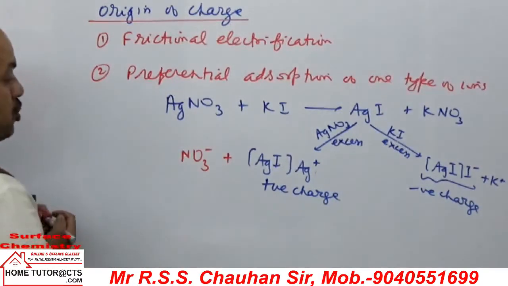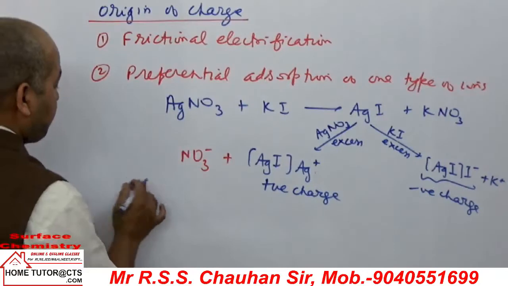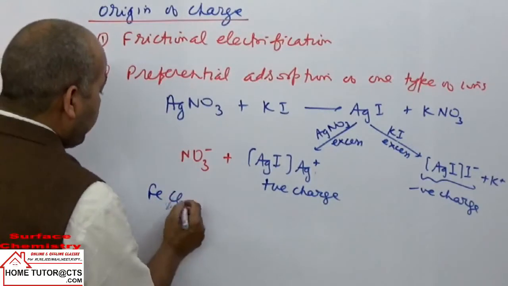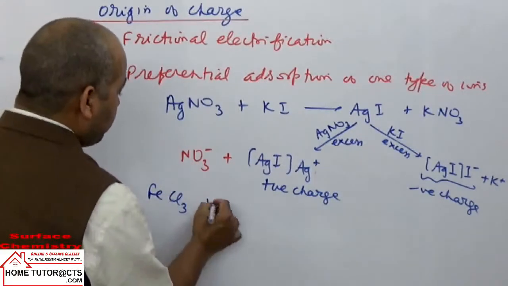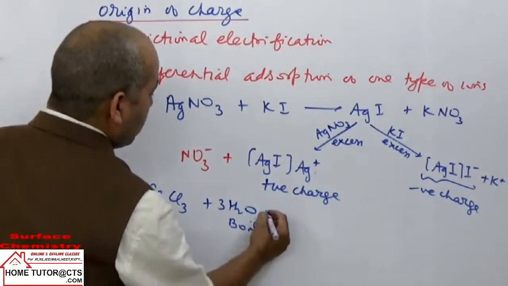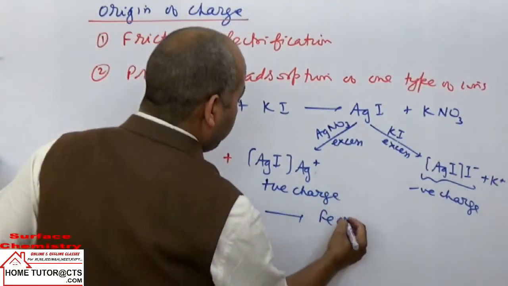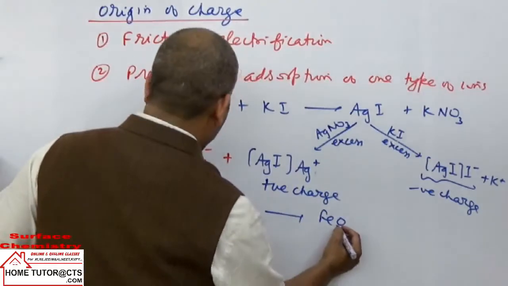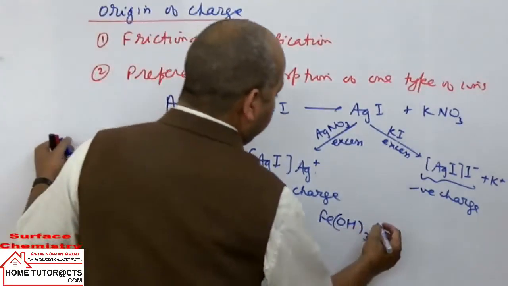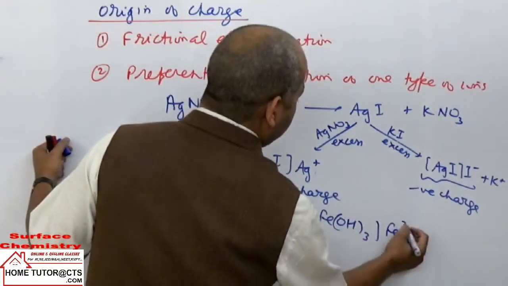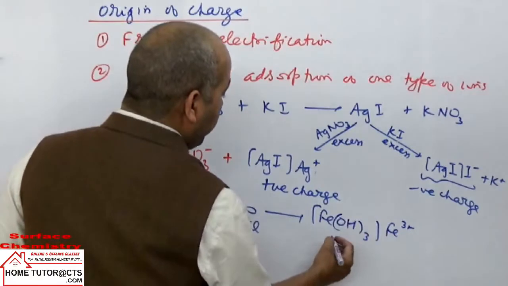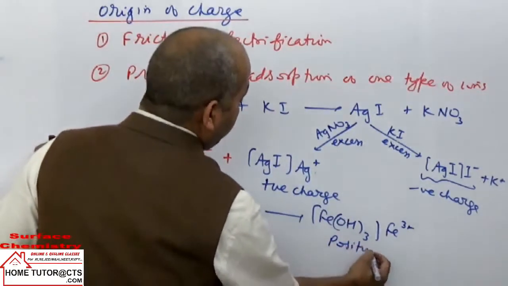Similarly, take the preparation of sol of ferric hydroxide. If I take a solution of FeCl3, ferric chloride, and boil it with water, by the reaction of hydrolysis this can give ferric hydroxide. And then they can adsorb some extra ferric ions. So in this case, the dispersed phase particles will adsorb ferric ions, and they will have positive charge.